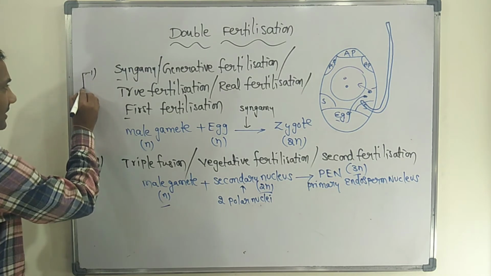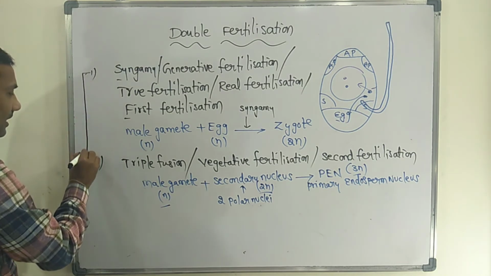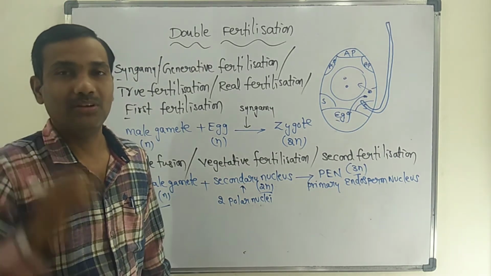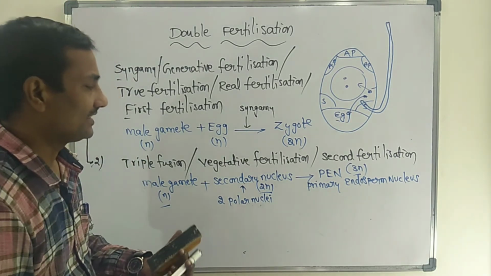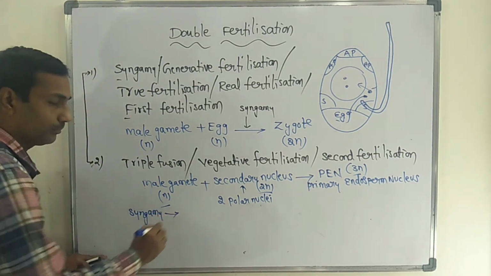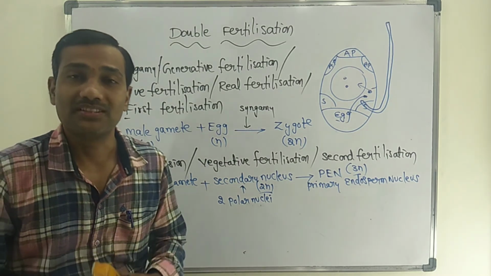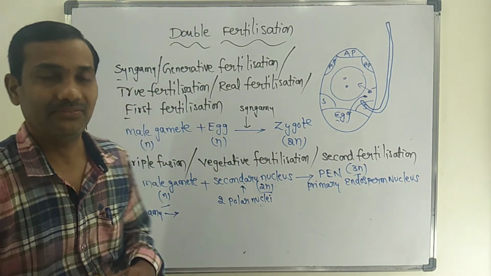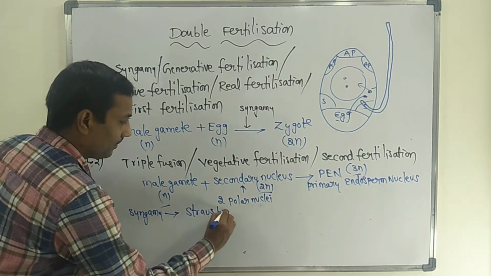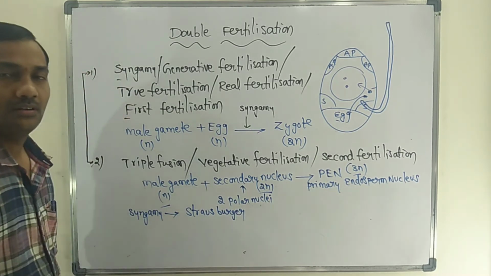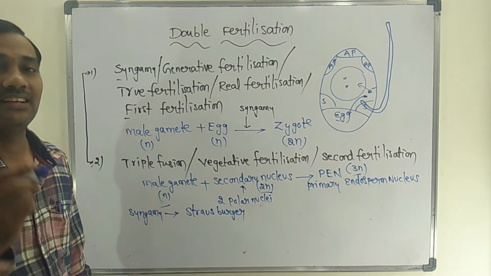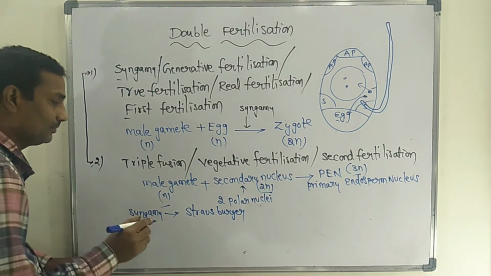The syngamy process, or first fertilization, was identified by a scientist named Strasburger.